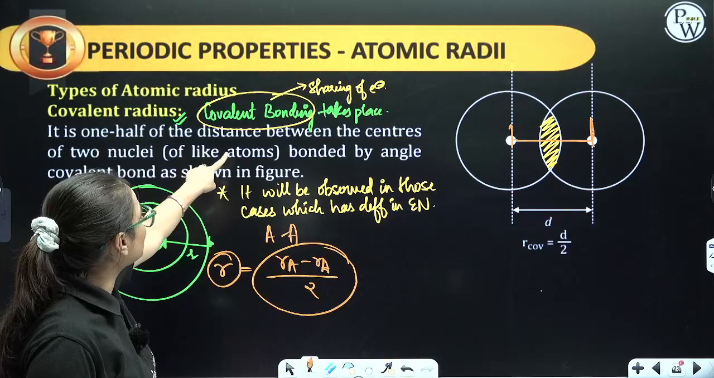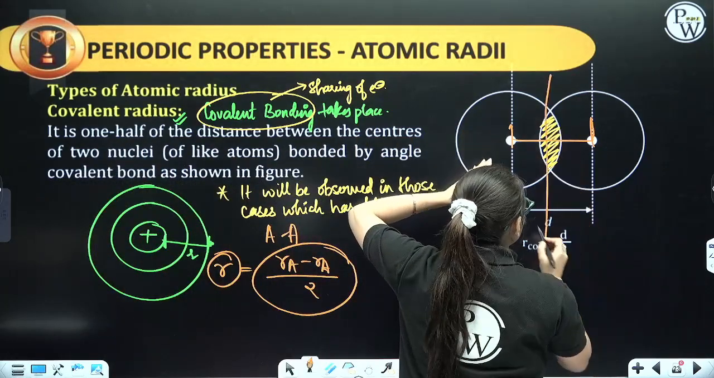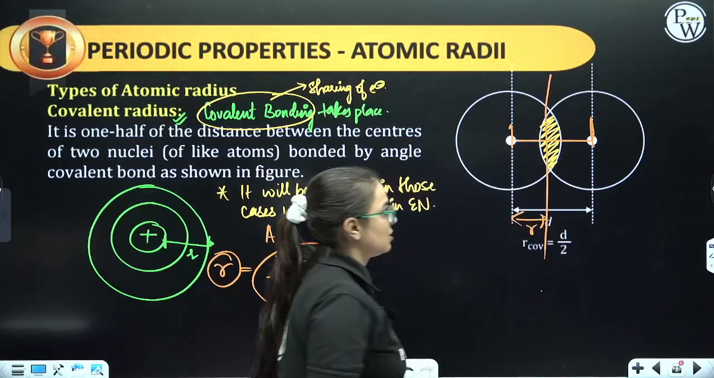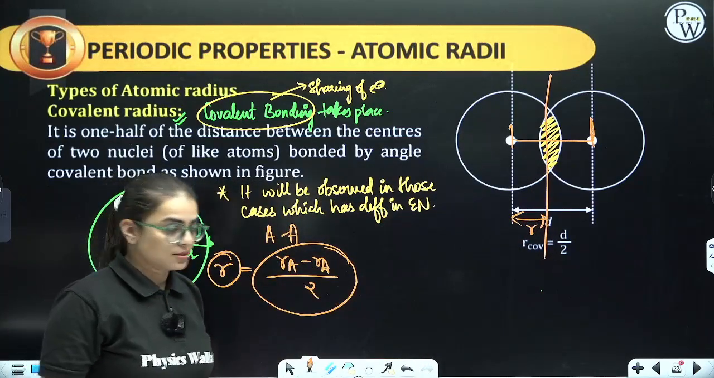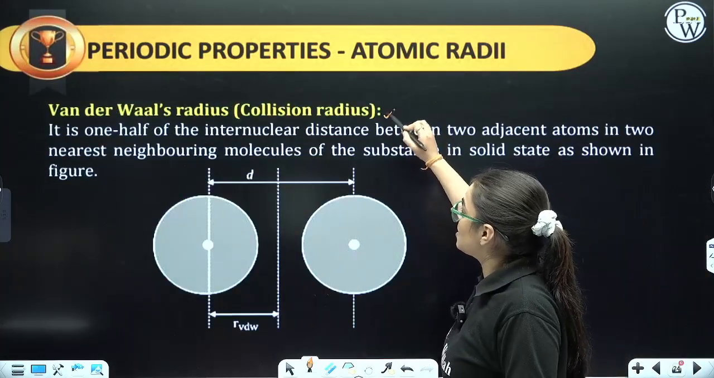It is 1/2 of the distance between the centers of the two nuclei. So if you are connecting them and then dividing it by 2, this is basically your covalent radius. Yes. Now let us talk about the other type, that is van der Waals radius.